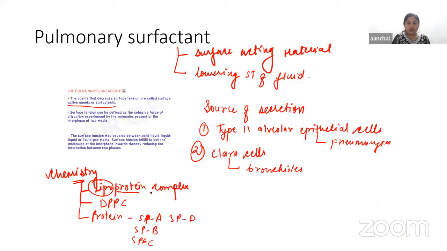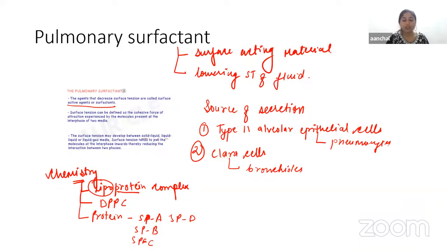So basically there are four surfactant proteins: surfactant protein A, B, C, and D. Both SPB and SPC are hydrophobic, and SPA and SPD are hydrophilic in action.